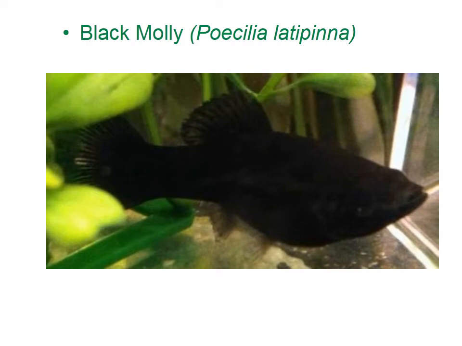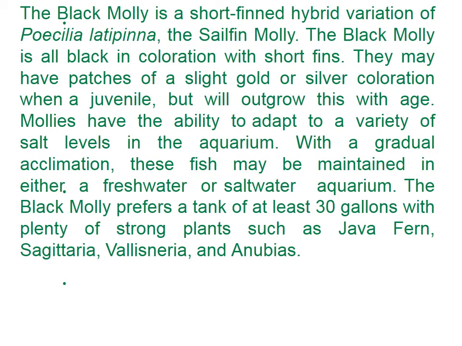This is Black Molly, Poecilia latipinna. Black Molly is a short fin hybrid variation of Poecilia latipinna, the sailfin molly. The Black Molly is all black in coloration with short fins, and it looks very beautiful when it swims through your aquarium. They may have patches of a slight gold or silver coloration when juvenile, but will outgrow this with age.